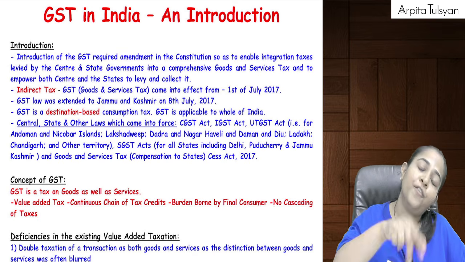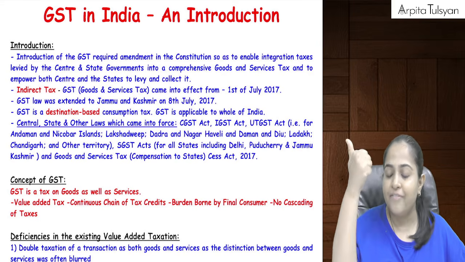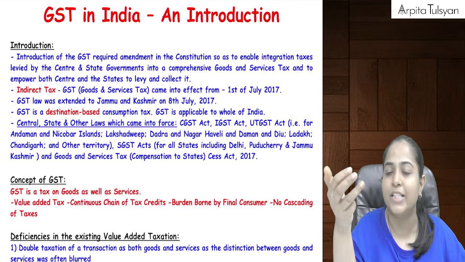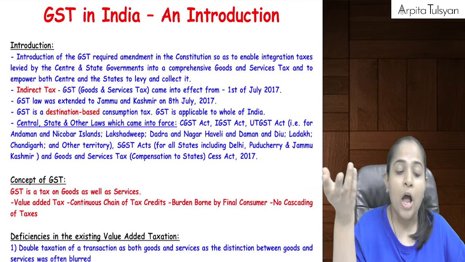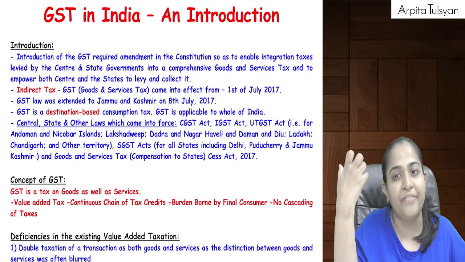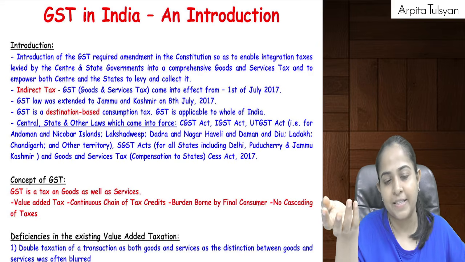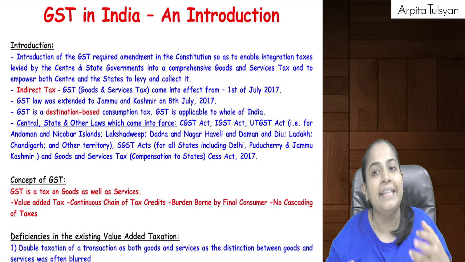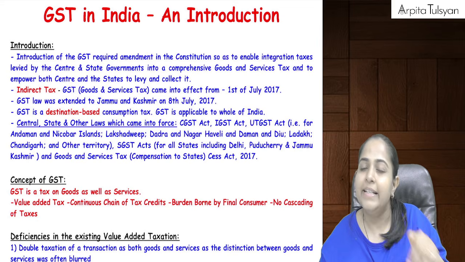Before 1st July 2017, we had multiple indirect taxes, like VAT, CST, service tax, excise duty, etc. There were multiple taxes on multiple things, because there were certain deficiencies in the old law. Every law has some deficiency, but when the deficiencies grow to such a level that there is a need for a new law, then emerged the new law, that is GST.